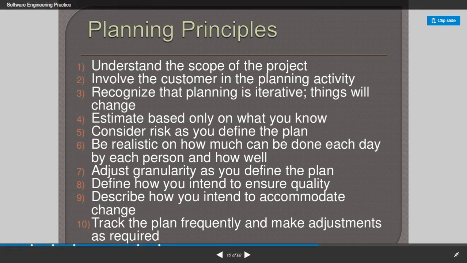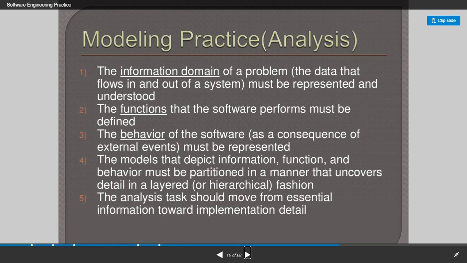Define how you intend to ensure the quality, describe how you intend to accommodate the changes, and track the plan frequently and make adjustments as required. So we are always supposed to track the plan, so that any adjustments can be added in the planning phase itself. Then modeling practices in the analysis phase.